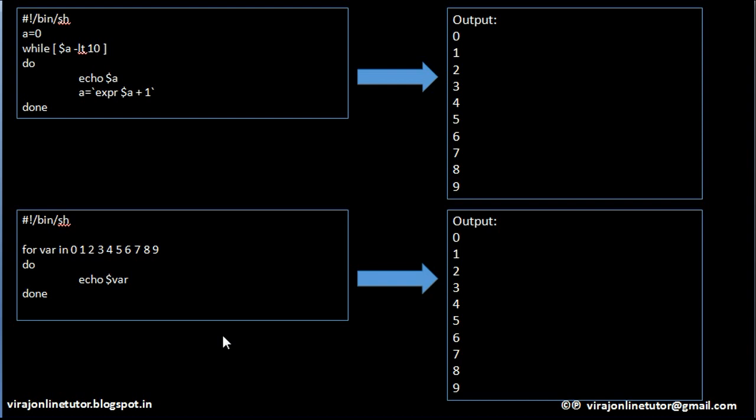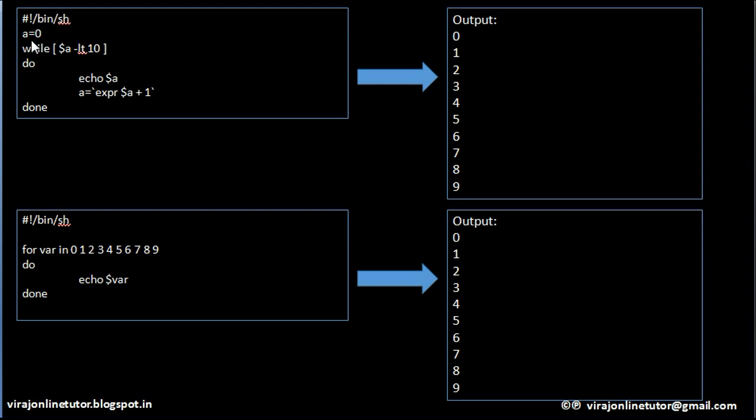Types of loops in shell scripting. A loop is a construct wherein you can evaluate a set of statements any number of times, and you can configure how many times you want to evaluate those series of statements. So in this example, I am teaching you the first loop construct in shell scripting, which is the while loop.